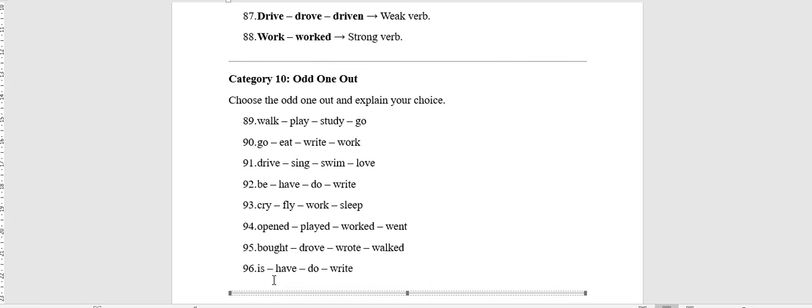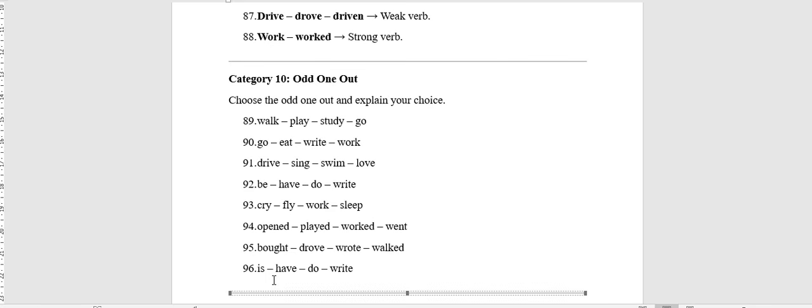93: cry, fly, work, sleep. Which one is the difference? Yes, that's work. Why? Because all of them are intransitive, but work is transitive. Number 94: opened, played, worked, and went.